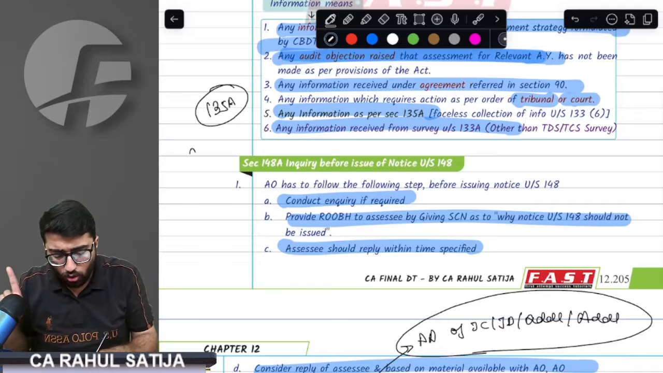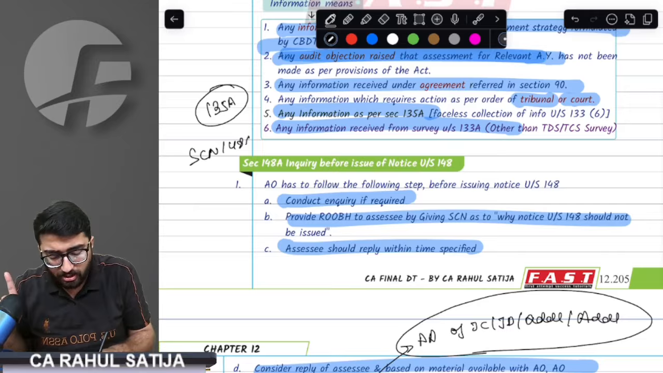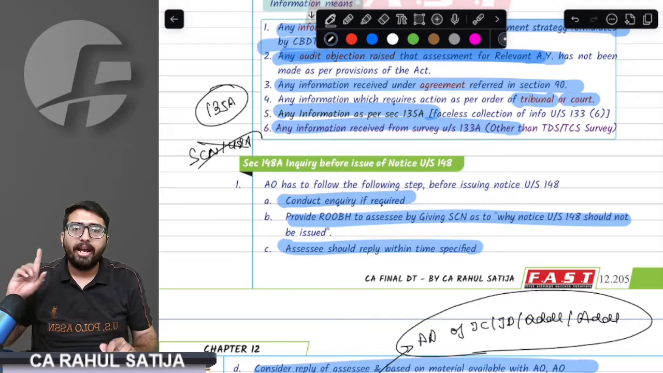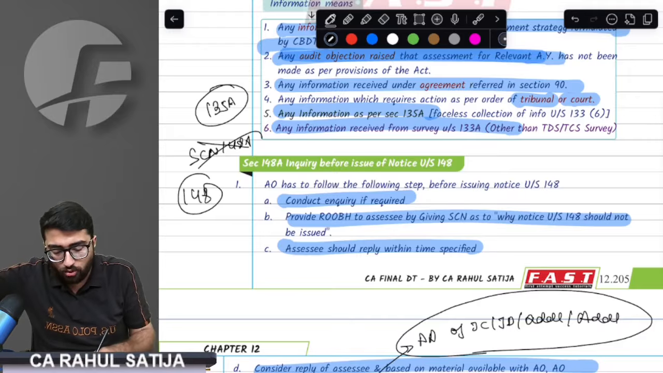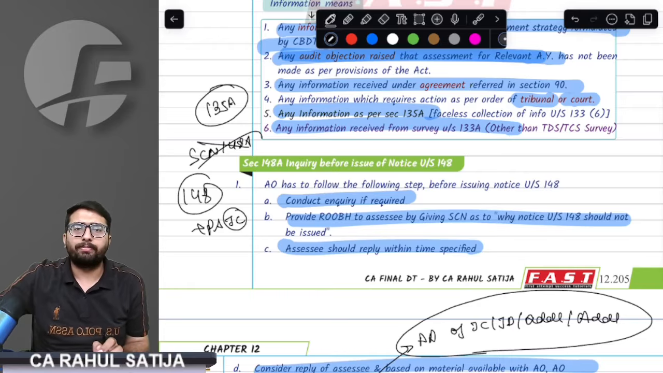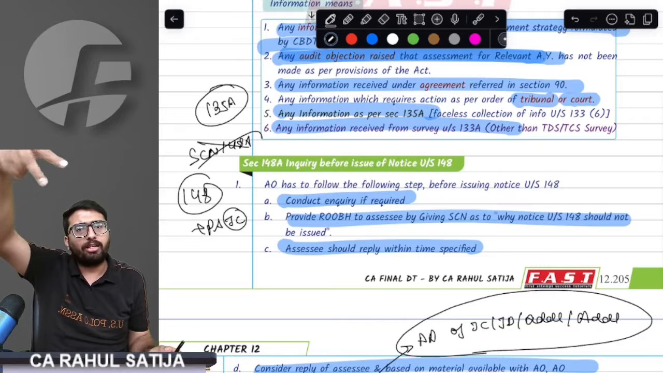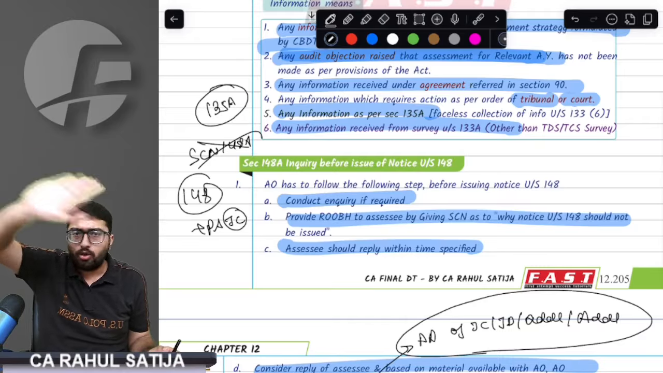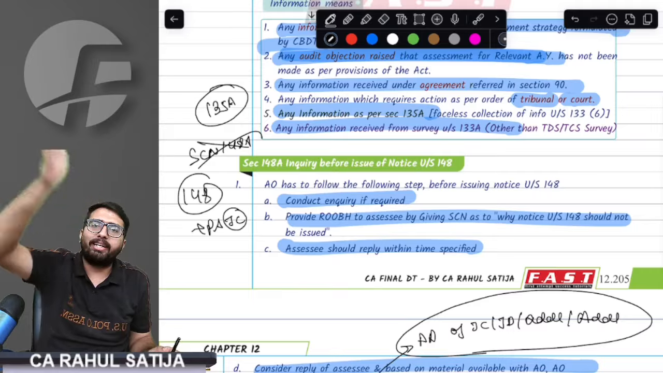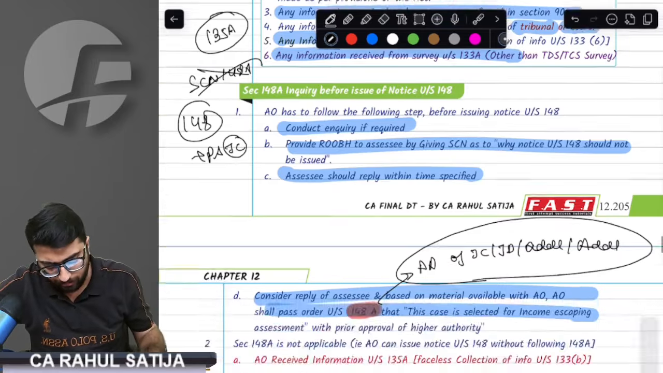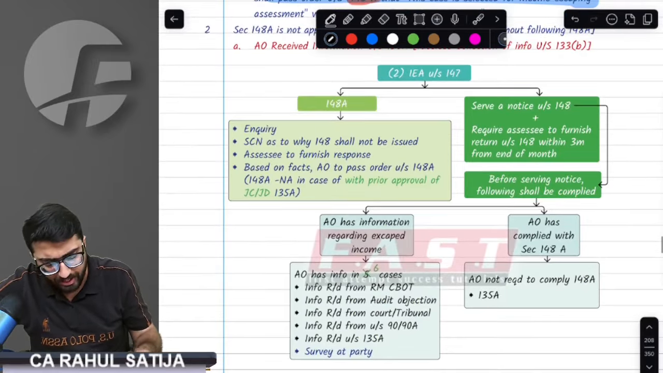In this case, show cause notice under 148A is not issued. Directly 148 notice is issued, but with prior approval of joint commissioner. That is the only exception in this case. Simple thing. Show cause notice, then order. But in case of 135A, no show cause notice. Directly notice will be issued to us. So this is the entire summary.